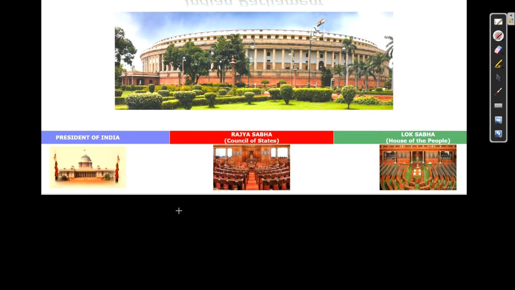Now see, the important thing is the article for parliament. We saw the article for president, Rajya Sabha, Lok Sabha, and you have to remember them, okay? Because TCS always asks questions on articles also, so that's why you have to remember, and it's very easy, not much. President 52, okay? This is your 80, 81, that's it. And for parliament the article is 80, sorry, 79, because 80 is Rajya Sabha, na? So parliament is formed under article 79, Rajya Sabha under article 80, and Lok Sabha under article 81, right?